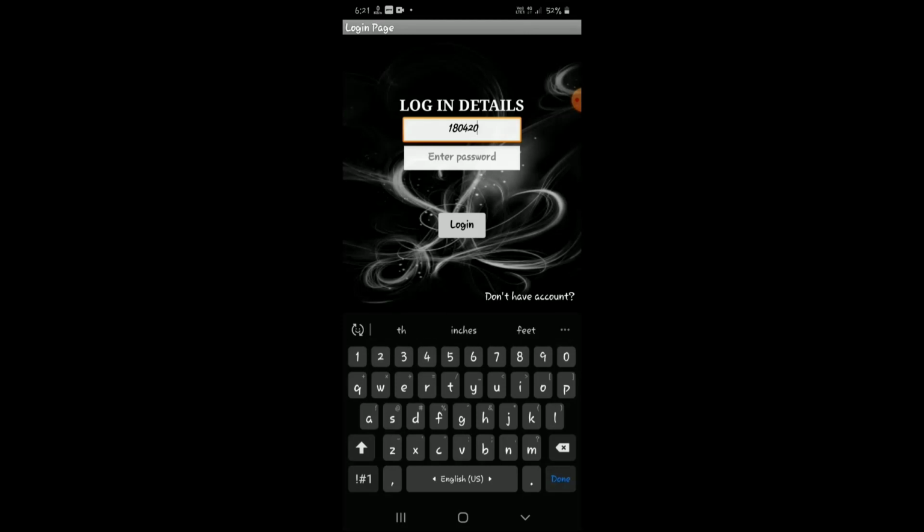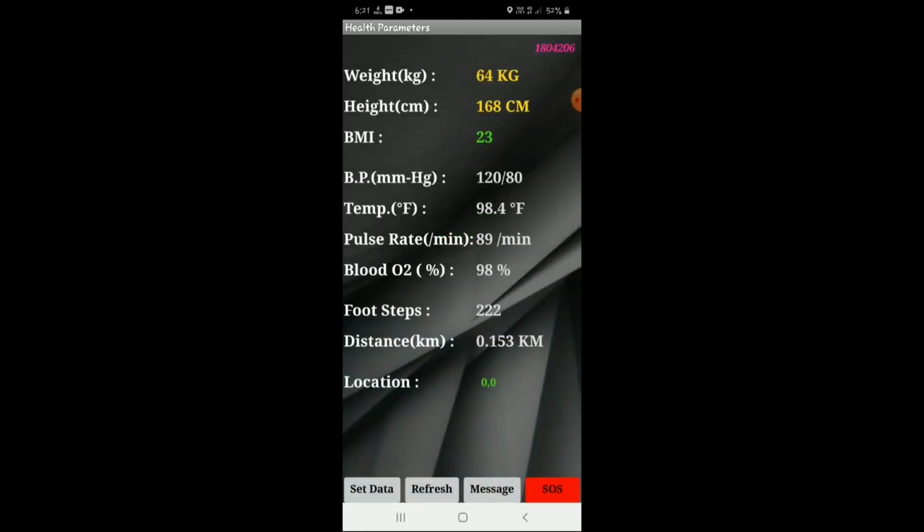After this, user can easily check all of his health parameters and other information which are measured using a smartband and user's mobile phone, except BMI. For BMI, user has to enter his weight and height.